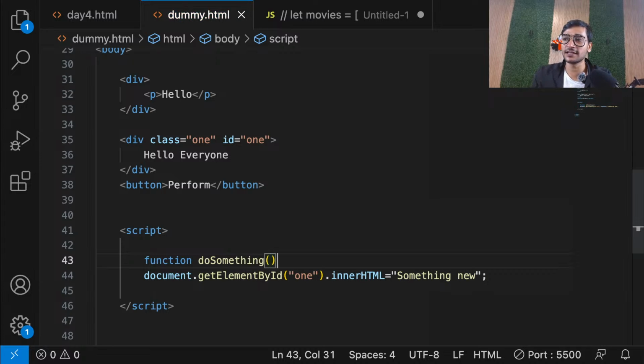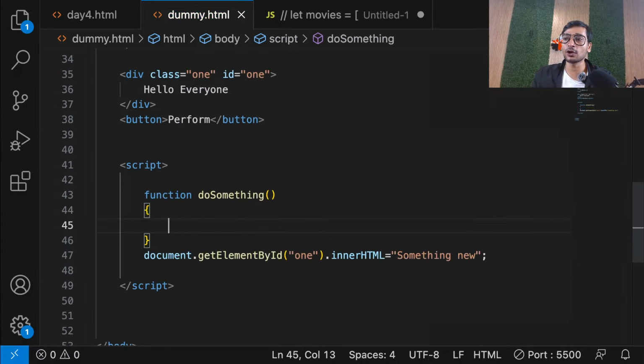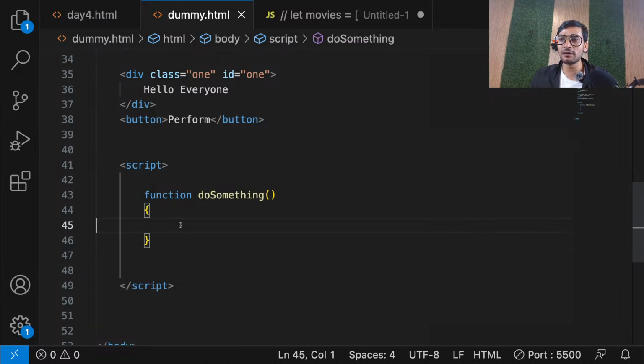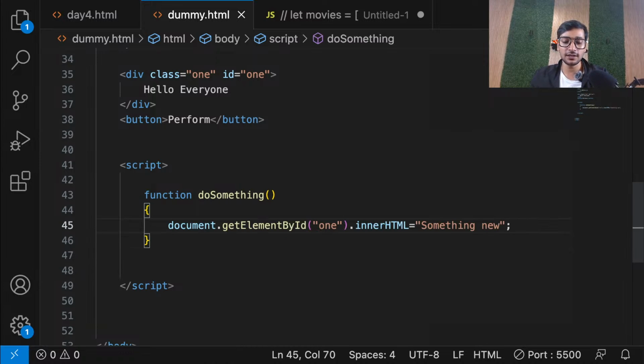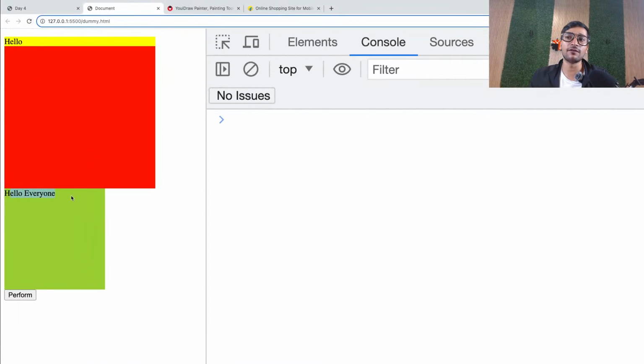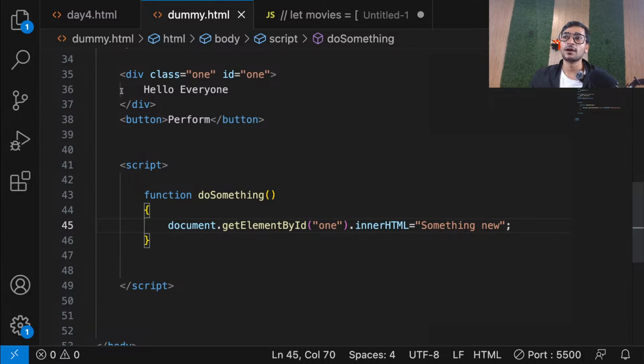Now if I put it in a function, that means what guys? This code will not be called automatically. Correct everyone? See, now I can still see hello everyone. That means now my div is only having hello everyone. But as soon as this function is called, that element will be selected, which means this div, and its inner HTML will be changed to something new.